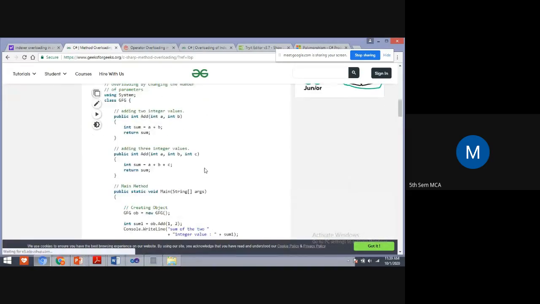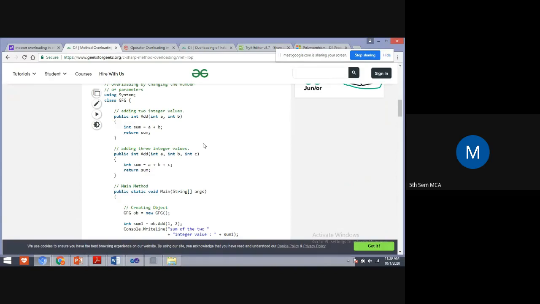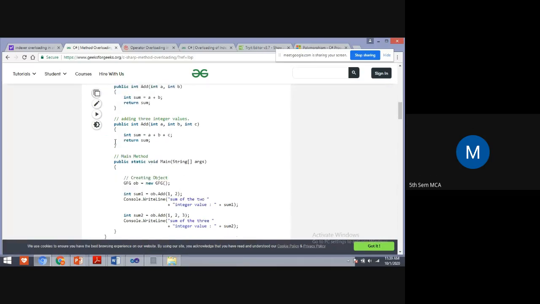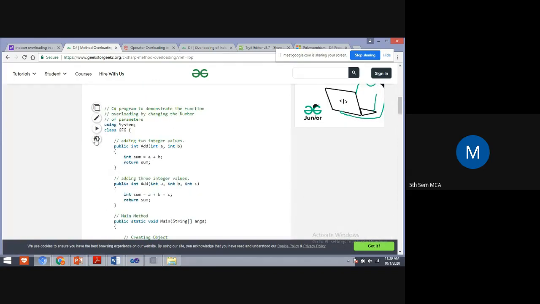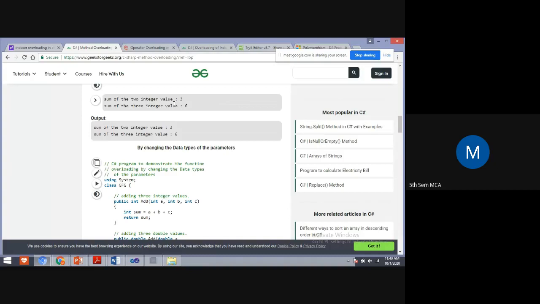Yes, students, you can see the code. This is a demonstration of method overloading. See here, I have taken a method add. Here I am adding two numbers and here I am adding three numbers. Yes, you can see the output. Sum of two numbers is 3. Just now in the PPT I have demonstrated this. The sum of two numbers is 3 and the sum of three numbers is 6.